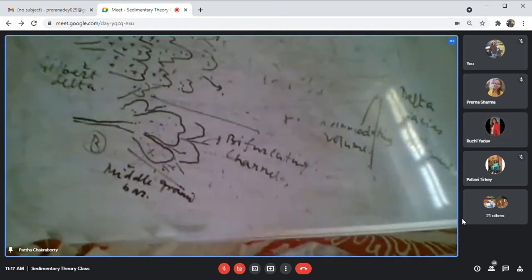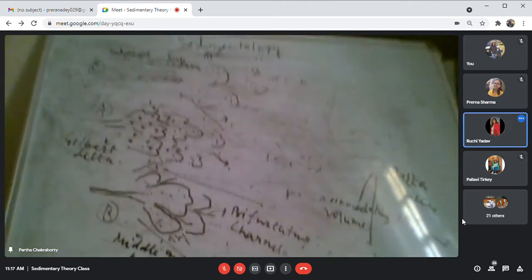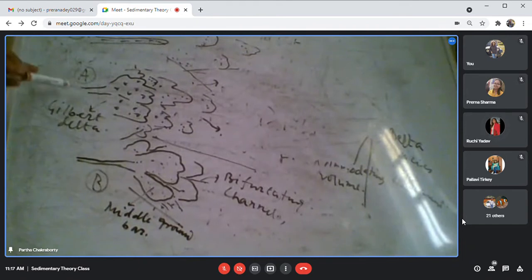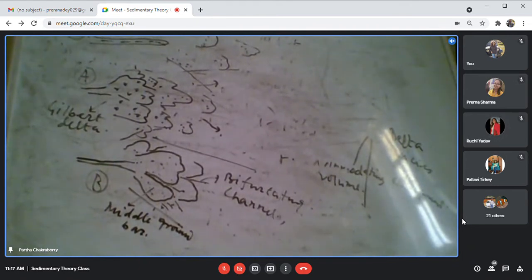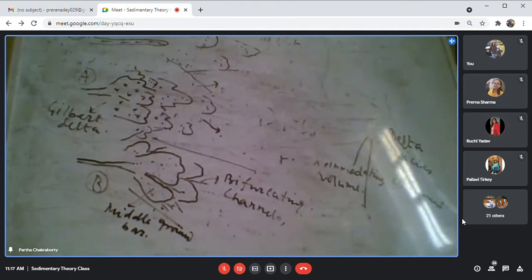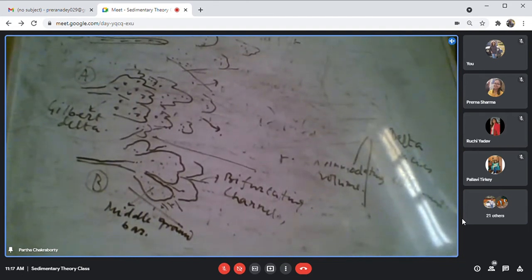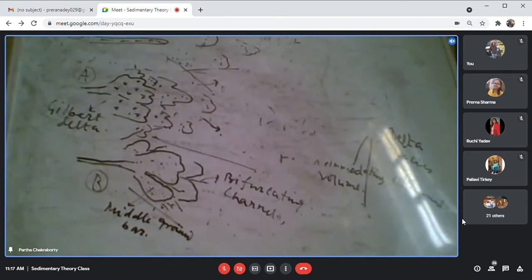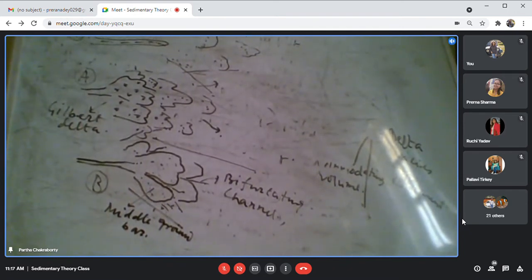So you are explaining that. Yes, sir. Now A. So the coarse sediment is deposited very close to the basin margin, and what I originally discussed, it is a product of the homopycnal mixing, where the coarse sediment is deposited very close to the basin margin and forms a Gilbert type delta.